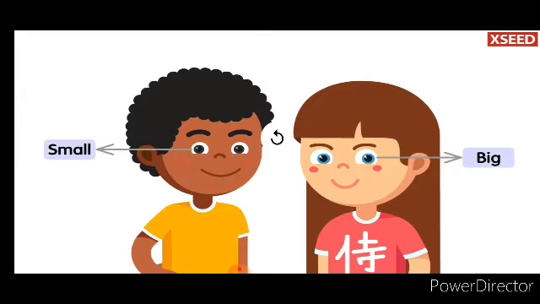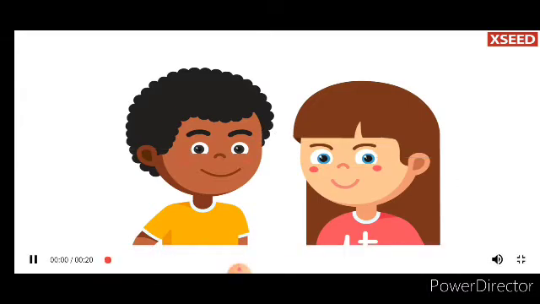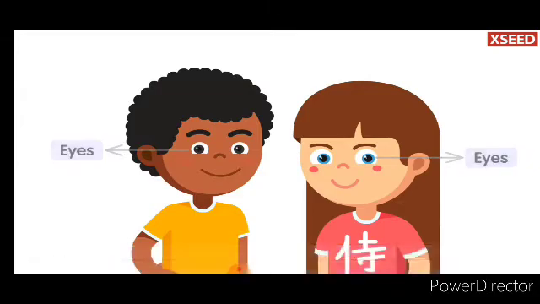How are they the same? How are they different? See, the boy has curly hair, the girl has straight hair, and see the color of the eyes differing. The boy has black eyes and the girl has blue eyes, and the size also: he has small eyes and she has big eyes. Like that, we differ from each other in certain ways. Yes, children?